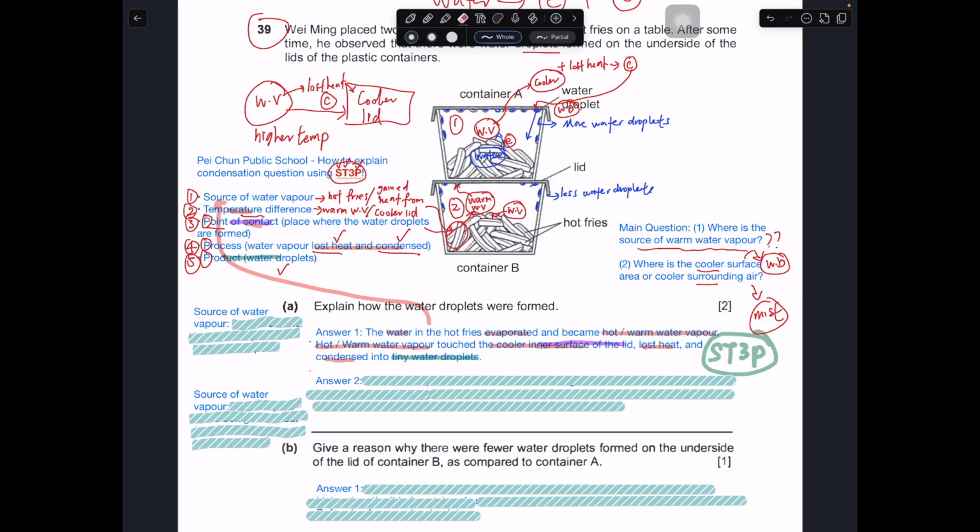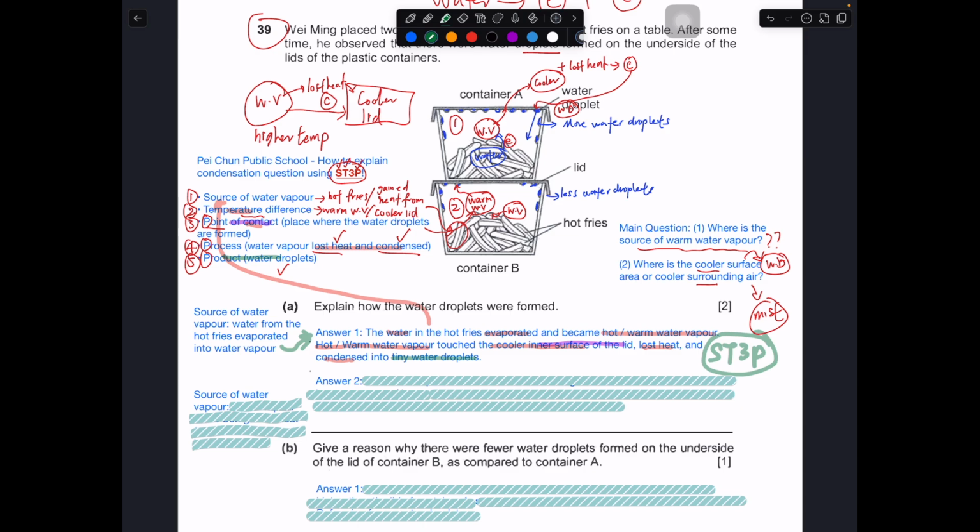So the source of water vapor is really the water from the hot French fries evaporating to become water vapor. Another one is really gaining heat from the hot French fries, right? Because when the hot French fries are being cooked in that process, all the water would have already been gotten rid of from the food. So the argument is that since the water has been gotten rid of from the food, there should not be any water in the French fries.